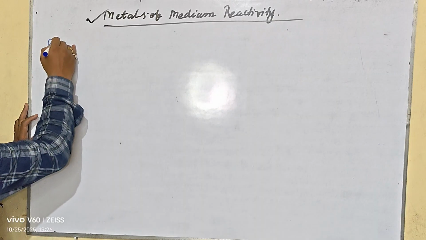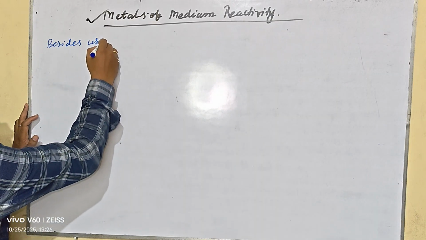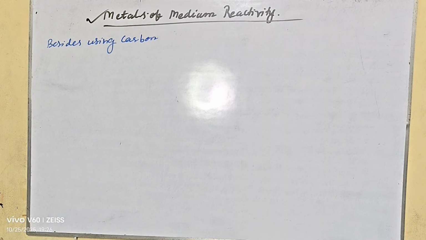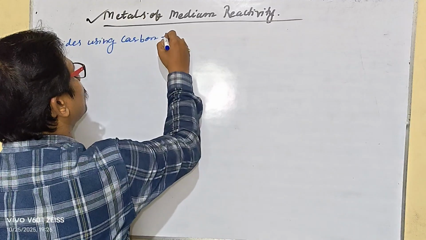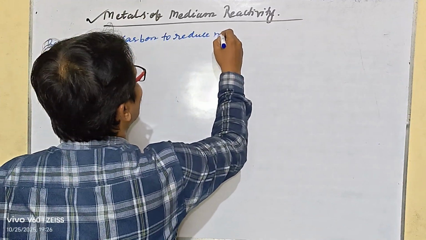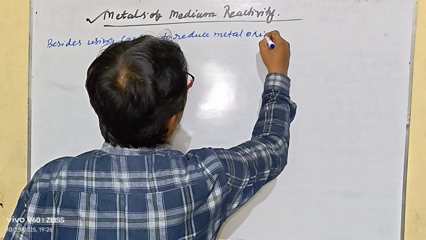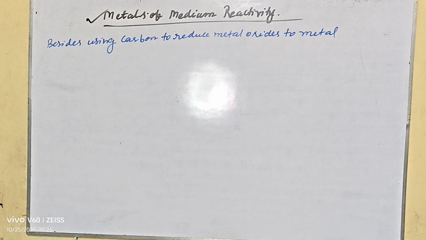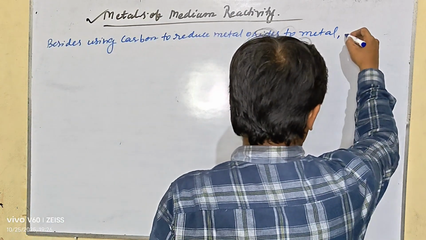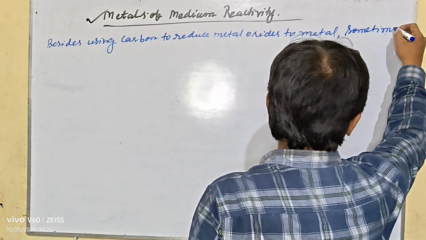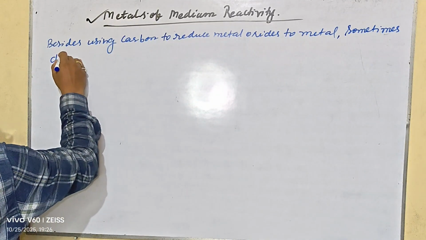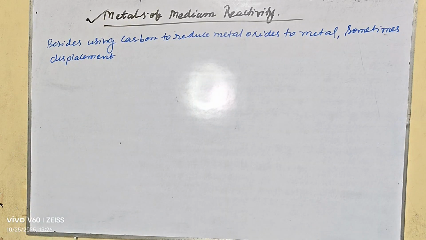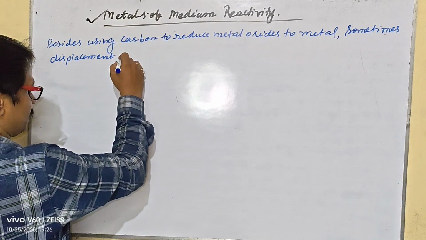Besides using carbon to reduce metal oxides to metal, sometimes displacement reactions are also used.